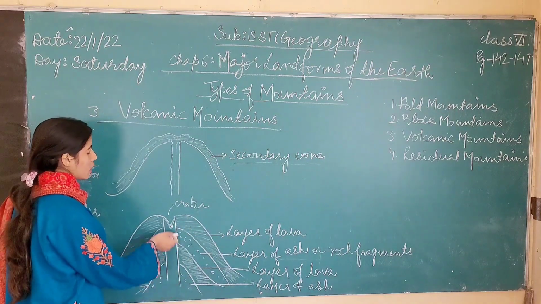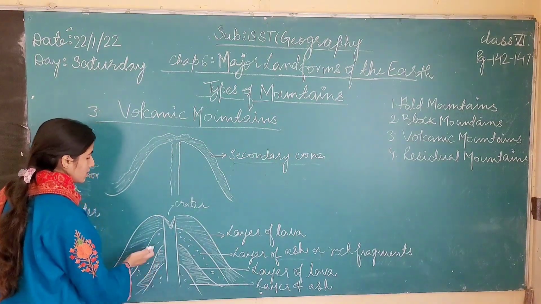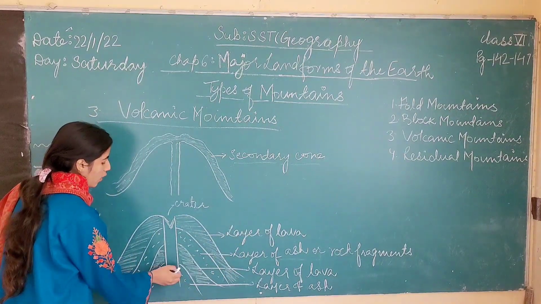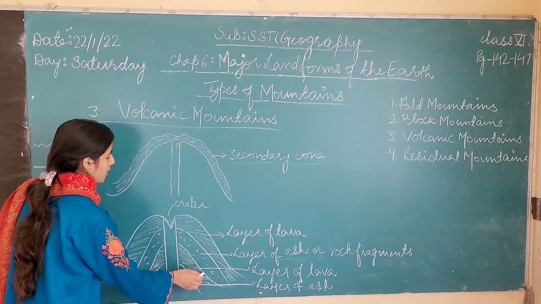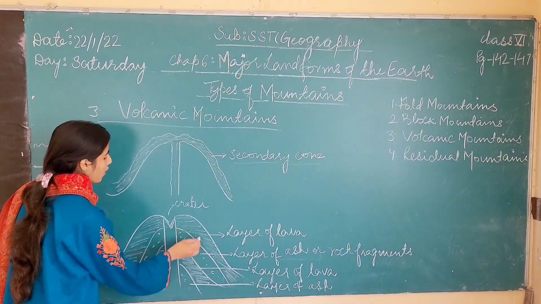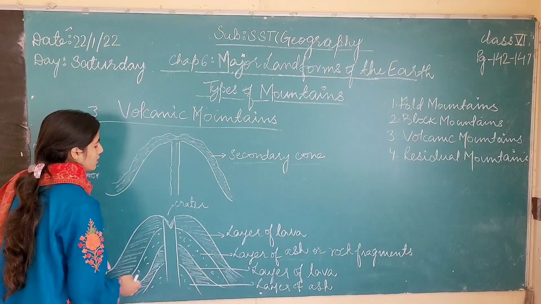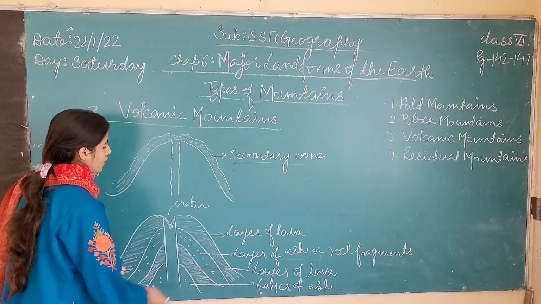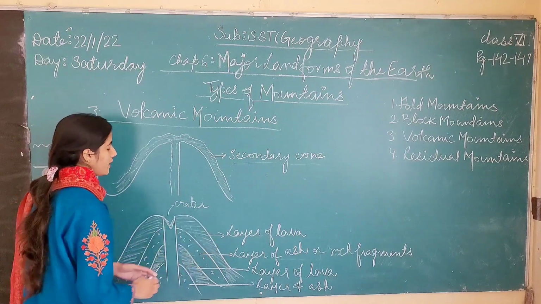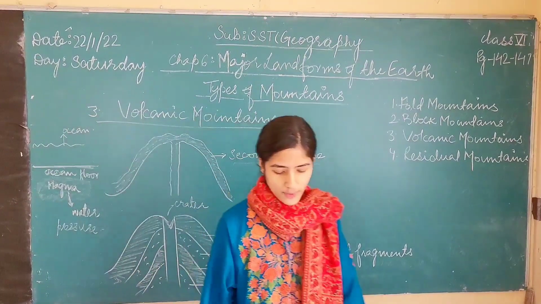When the magma oozes out from the vent and from the crater, it forms alternate layers of rock fragments and lava. One layer of rock fragments, the other layer of lava, then again a layer of rock fragments, then again a layer of lava. So these alternate layers are formed as a result of magma cooling down at the sides of the mountains. First it deposits rock fragments, and then a layer of lava flows over it and cools down to form alternate layers of lava and ash or rock fragments.